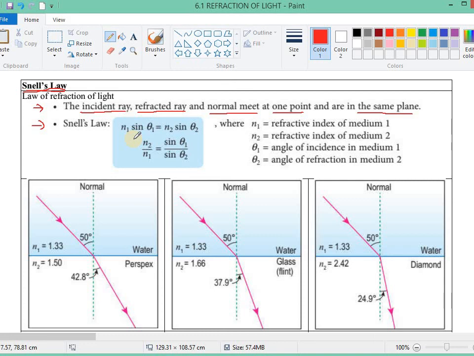Rearranging, we get the refractive index of medium 2 over the refractive index of medium 1 equal to the sine of the angle in medium 1 over the sine of the angle in medium 2.